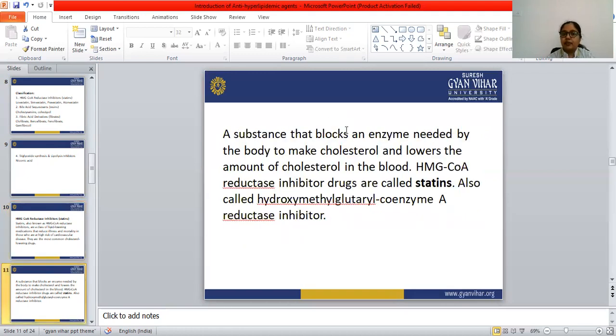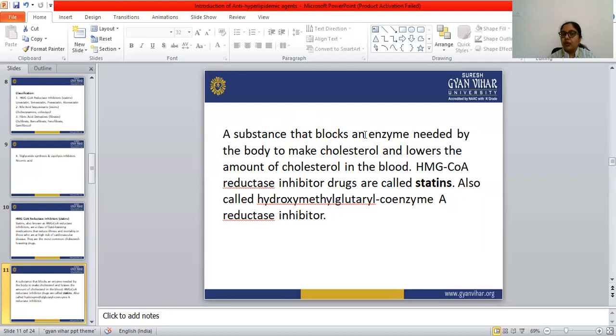A statin is a substance that blocks an enzyme needed by the body to make cholesterol and lowers the amount of cholesterol in the blood.